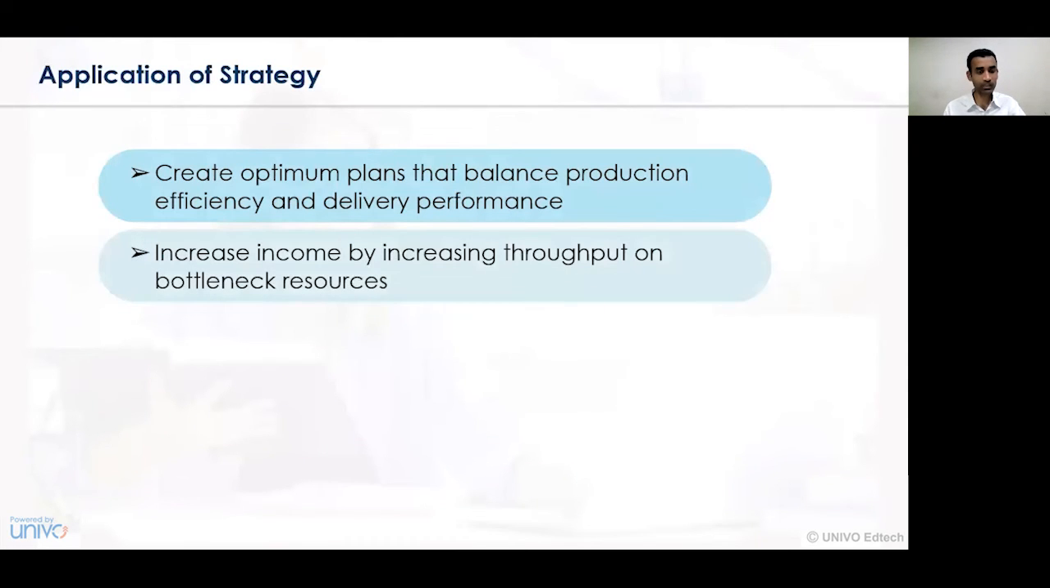The next application strategy is increasing the income by increasing the throughput on the bottleneck resources. There are various bottleneck resources identified in a business organization, and we need to increase the income of a particular individual, a particular machine, or a particular component. By increasing the income level, we can increase the throughput, the process activities can be streamlined in a better way, and accordingly the bottleneck resources can be reduced.